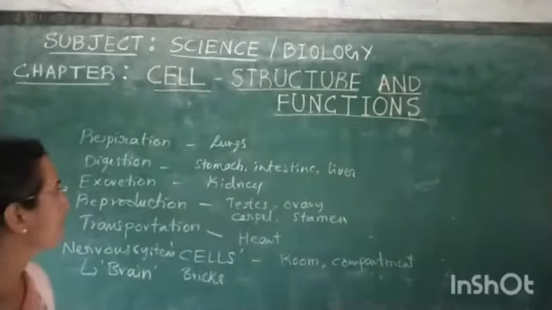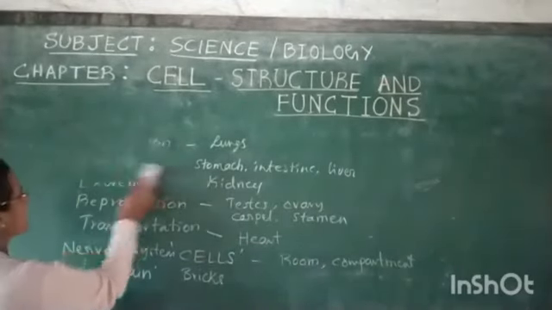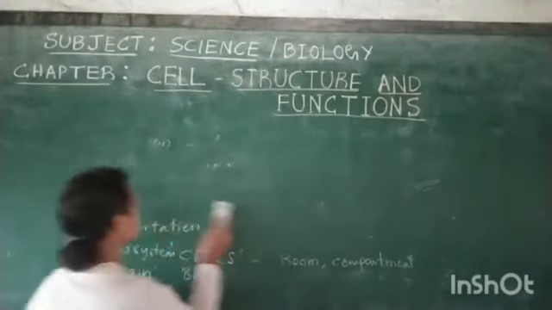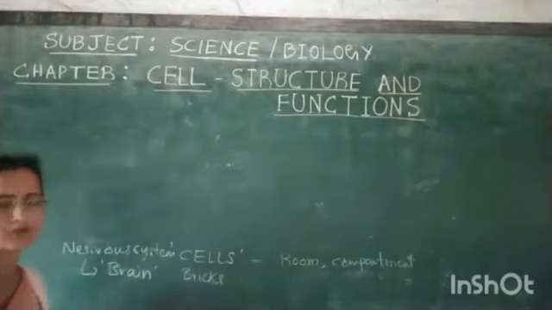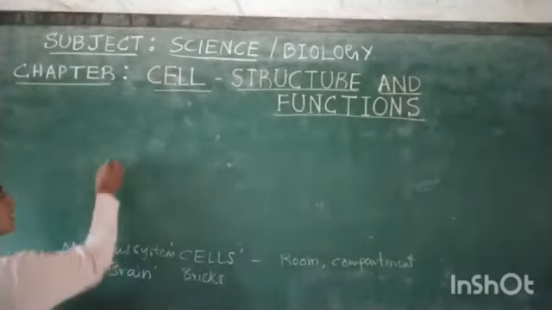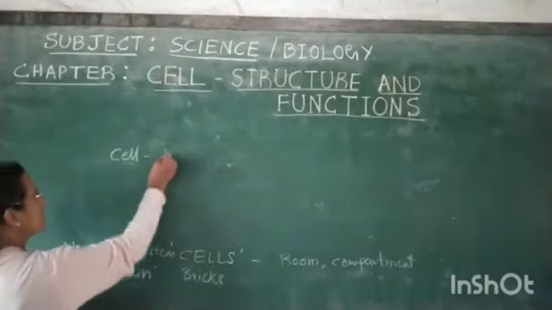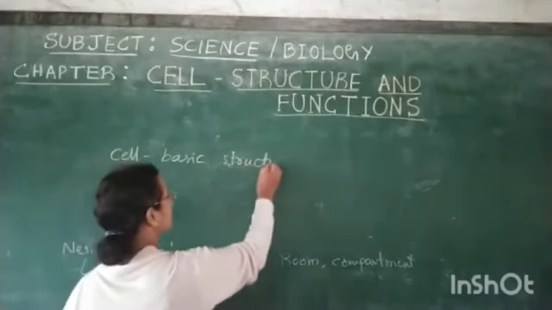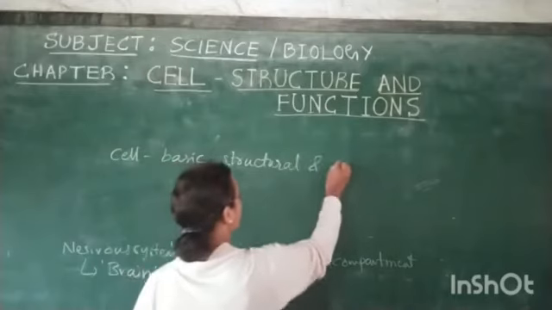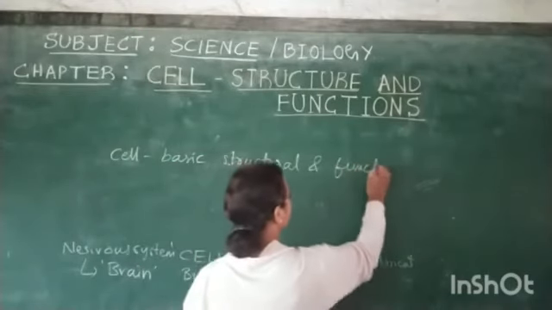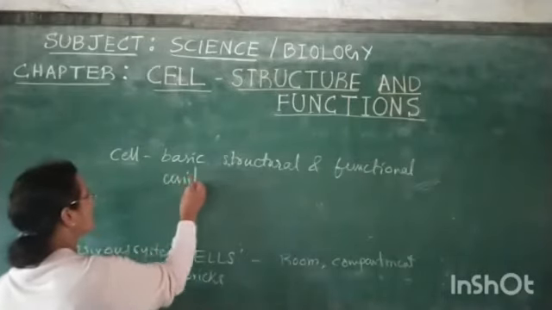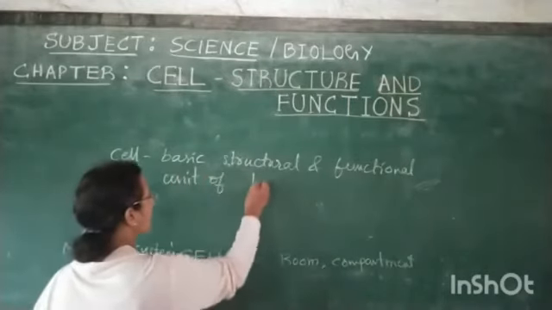So what is the definition of a cell? Cell is the basic structural and functional unit of all living organisms.